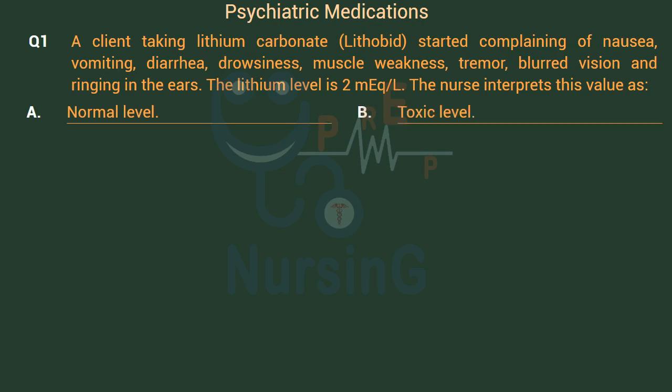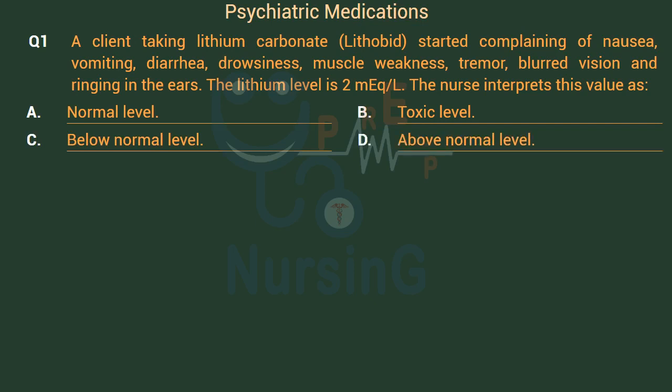Option B, toxic level. Option C, below normal level. Option D, above normal level. Right answer is Option B, toxic level. The therapeutic drug serum level of lithium is 0.6 to 1.2 mEq/L.